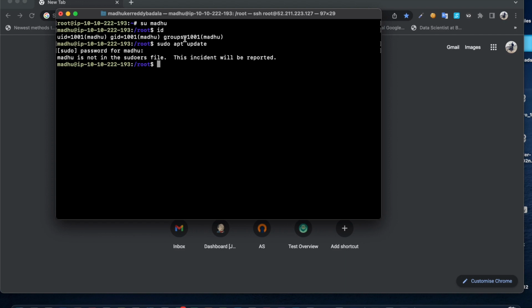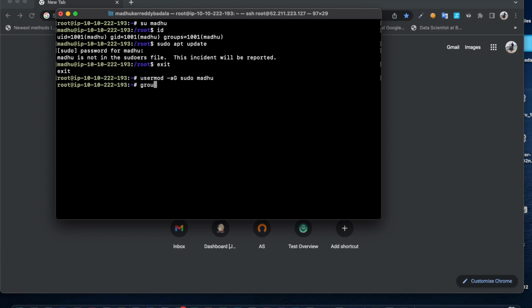So then how to make this user a sudo user? What you can do, just exit. Now you're a sudo user. You can do it multiple ways. Either you can edit the visudo file, or you can add this user to sudo. Let's add this user to the sudo group. So that's usermod -aG, where a is append and capital G is group. So sudo, then you can add this Madhu.